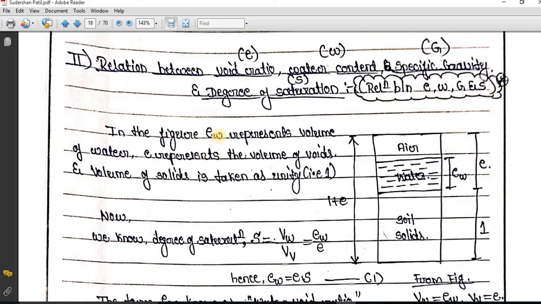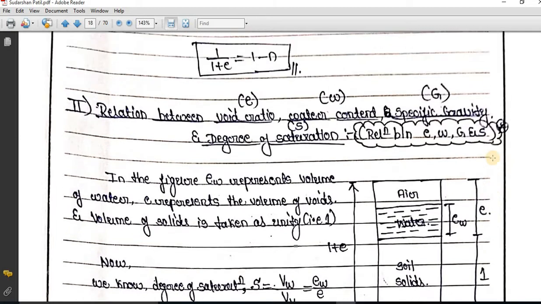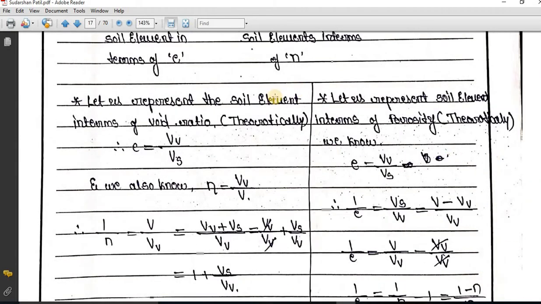So in the figure, ew represents volume of water, e represents volume of voids, and volume of soil solids is taken as unity. So if I take volume of soil solids equal to 1, and use the relation void ratio e is equal to volume of voids divided by volume of soil solids, then if I take volume of soil solids as unity, e will be equal to volume of voids.